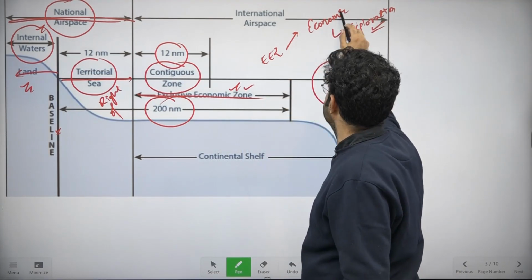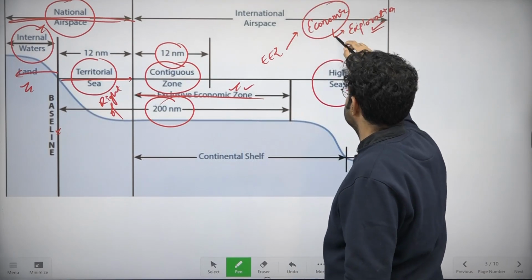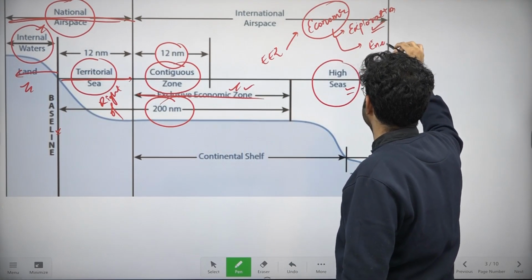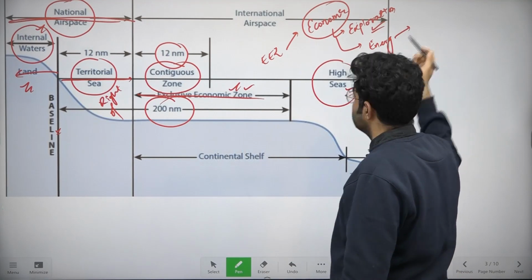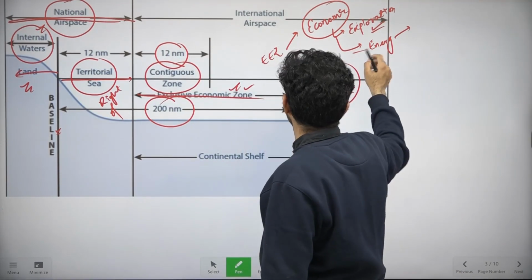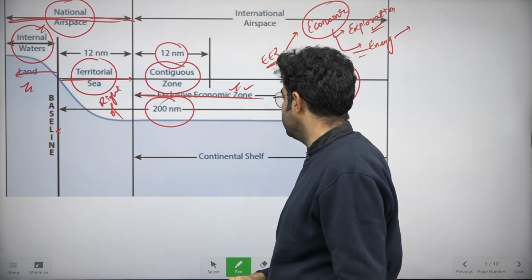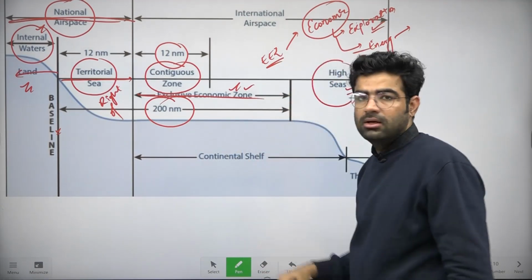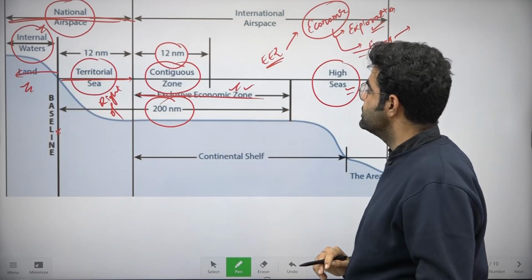Here we can also explore the energy production resources, right? For example, tidal energy or the sea water can be used. These types of things are allowed up to this area, that is the exclusive economic zone. So this was according to UNCLOS. That was question number 1.